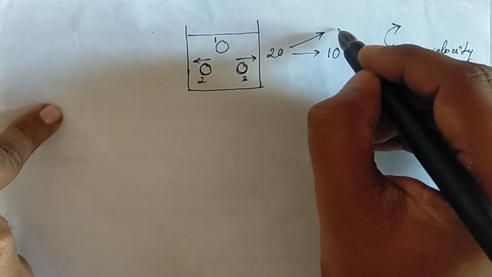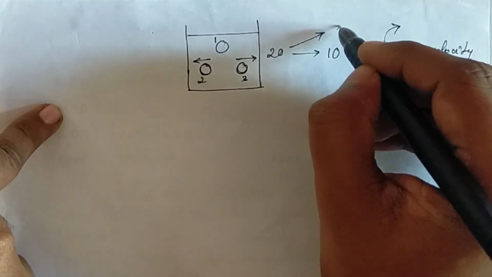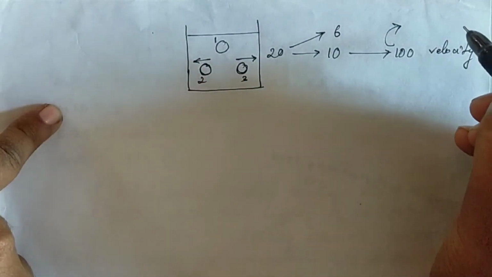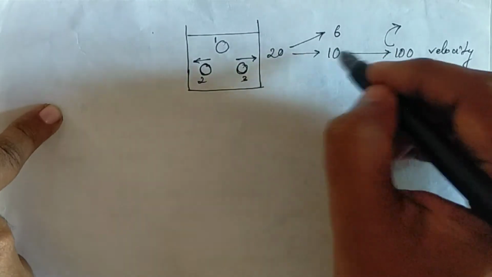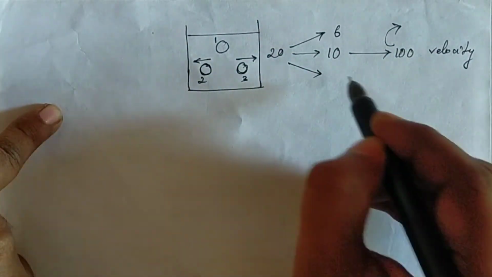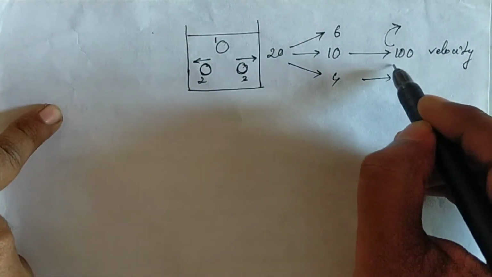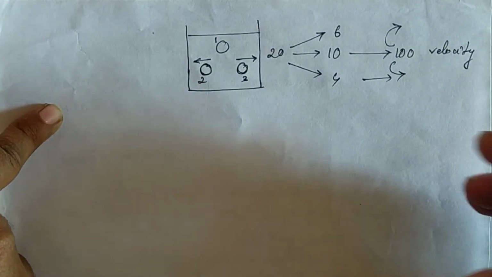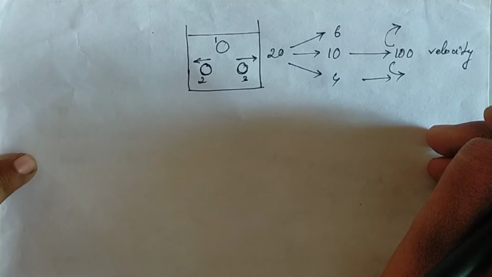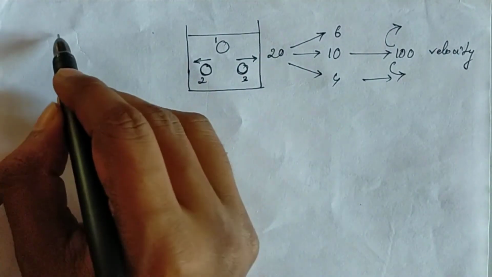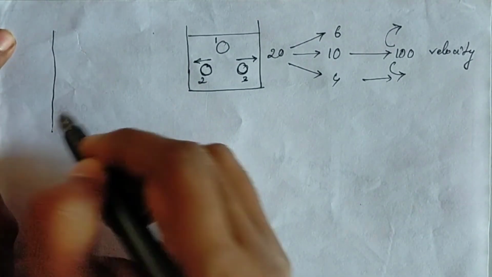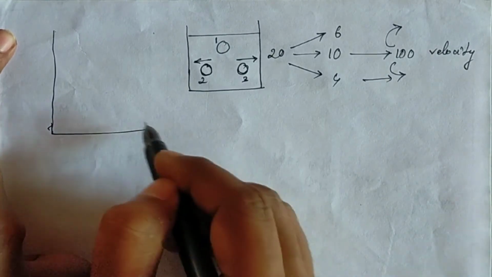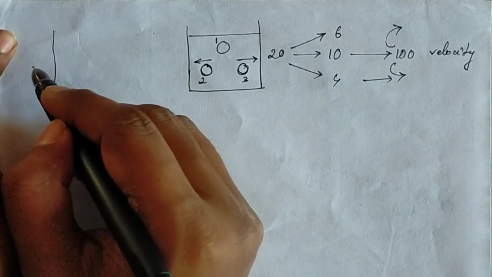Some molecules, suppose 6 molecules, have higher velocity than this 10 molecule, and suppose there are some molecules which have lesser velocity than this 10 molecule. From the Maxwell distribution we can know that there is a graph here.